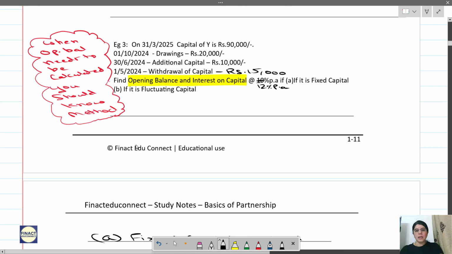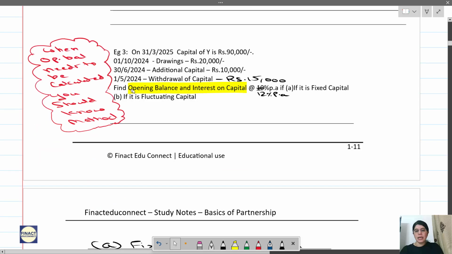Now see here. Same question, but they are saying it is a fluctuating capital method. So let us understand the difference now. Okay, again in fluctuating capital method also the opening balance is missing. So we will be preparing a capital account. Okay, but now understand this very carefully, the difference between the two.